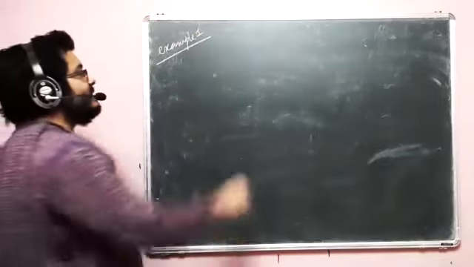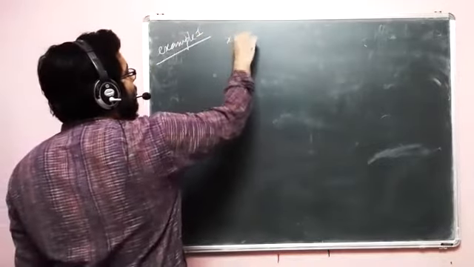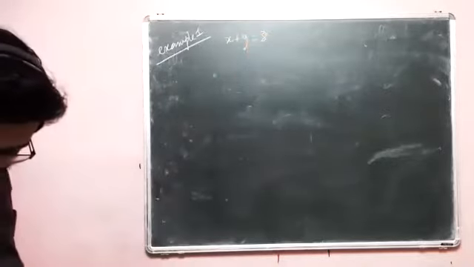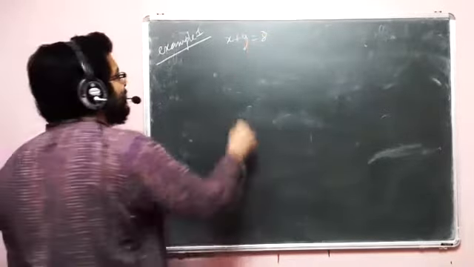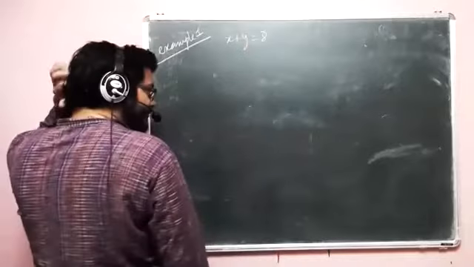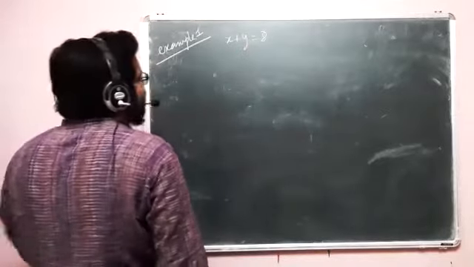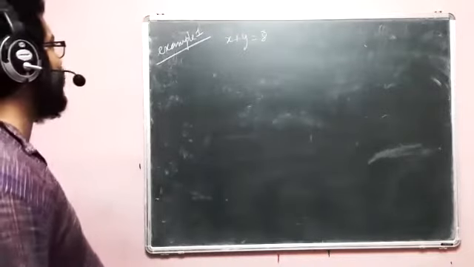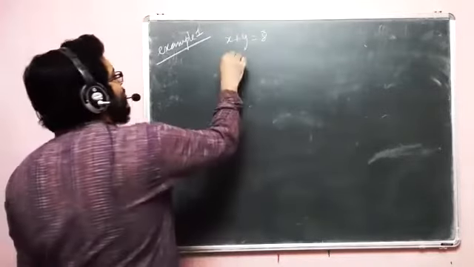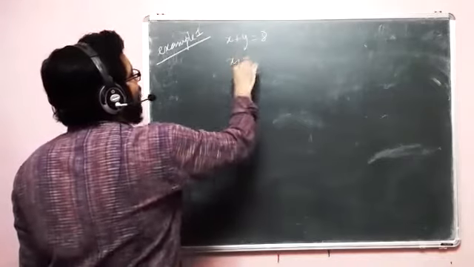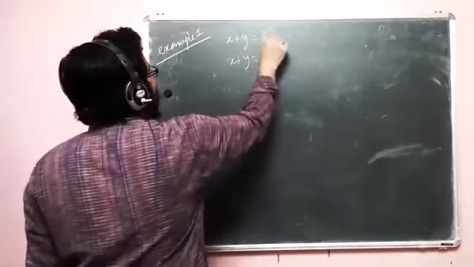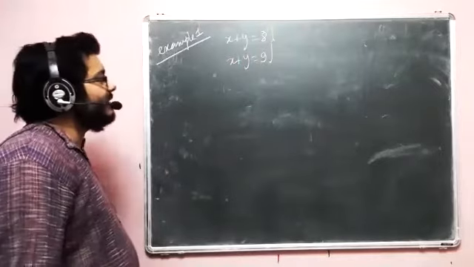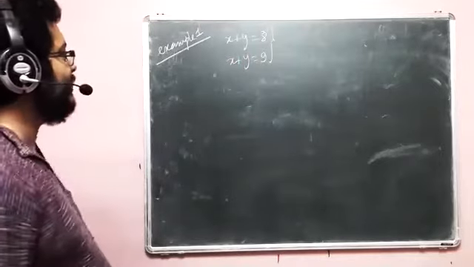So the first one is x plus y equal to 8. And the second one is, okay, this is far more trivial, but that doesn't really create any problem. That actually kind of justifies the idea in a much better way. So x plus y equal to 8 and x plus y equal to 9. 2 variables, 2 equations. You can readily see that we do not have any solution, right?